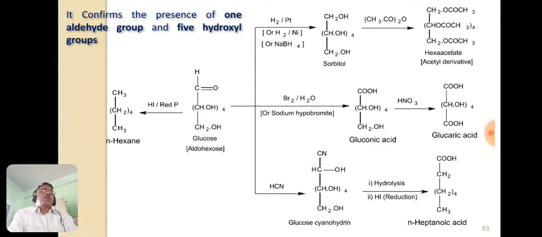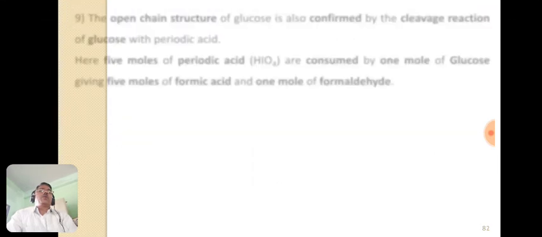Furthermore, the addition of an HCN molecule to the glucose molecule gives glucose cyanohydrin, and this glucose cyanohydrin on hydrolysis and further reduction using hydroiodic acid gives n-heptanoic acid. So all these tests indicate that in a glucose molecule there is one aldehyde group and 5 hydroxyl groups, and all these are in a straight chain. So this is the open chain structure of the glucose molecule.